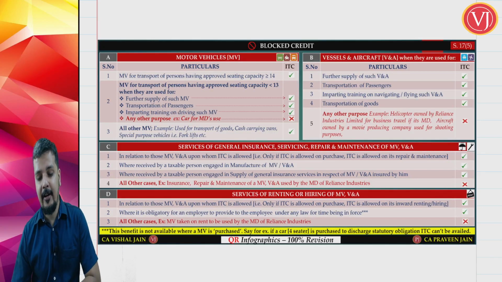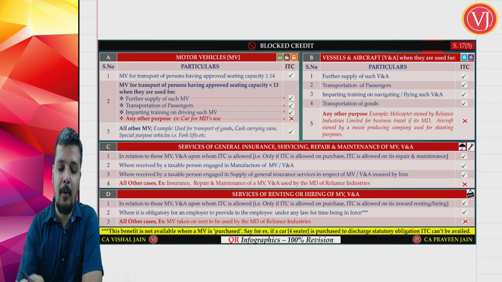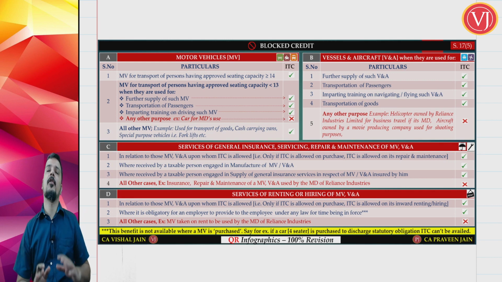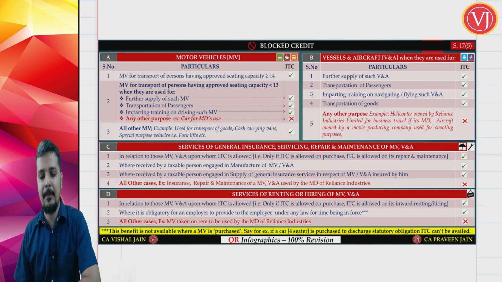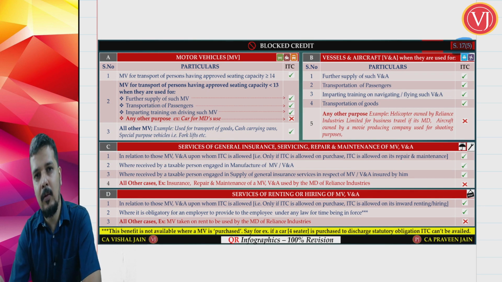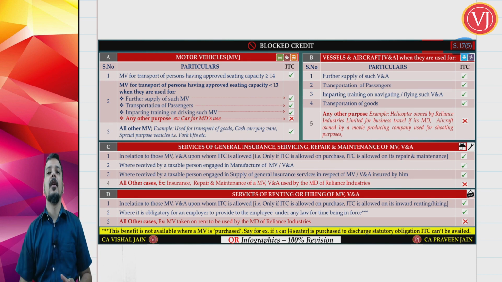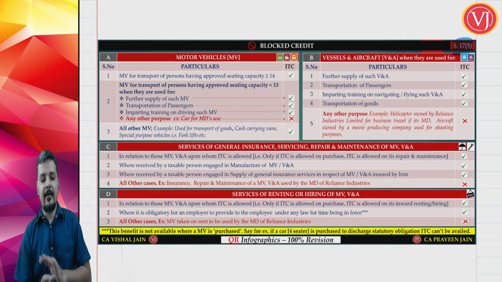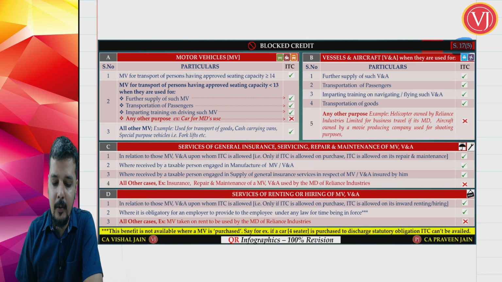Welcome back, friends. Now let us discuss your block credit, a very important provision which you can surely see in your exam paper. Right. When we talk about block credit, you have to understand that it is covered under Section 17(5). There is no rule for block credit, it is purely conceptual. These are listed cases, you cannot take the credit. So let us quickly go through your block credit.